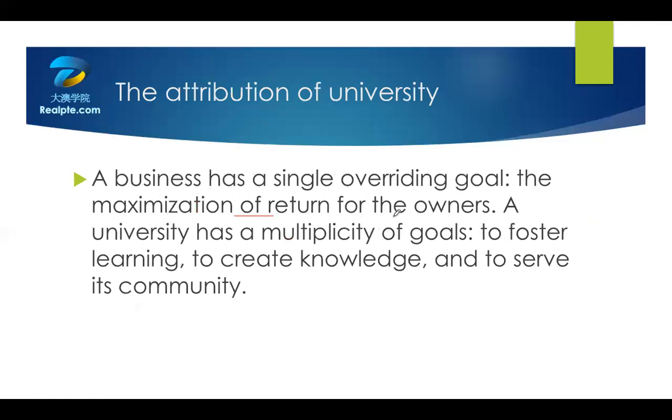Return for the owners. 这个 the 呢要读得快一点。A university has a multiplicity of goals to foster learning, to create knowledge, and to serve its community. 其实你可以在这里用升调，没有问题，是并列关系嘛，OK？但句子结尾呢，结束呢一定要用降调或者平调，OK？我们把这块来读一下。A business has a single overriding goal, the maximization of return for the owners. A university has a multiplicity of goals to foster learning, to create knowledge, and to serve its community.